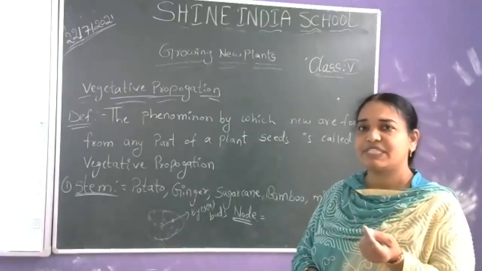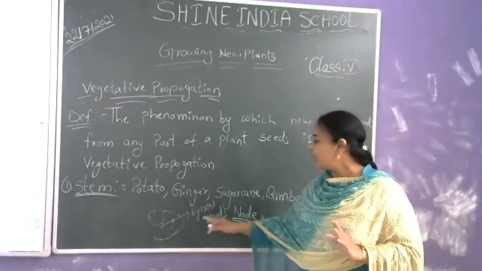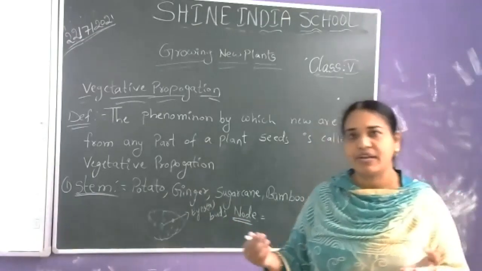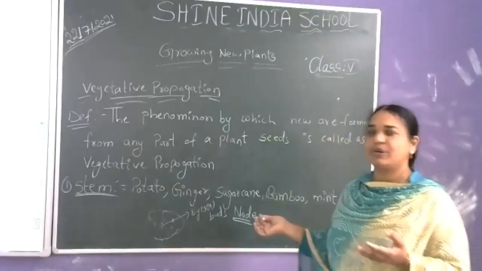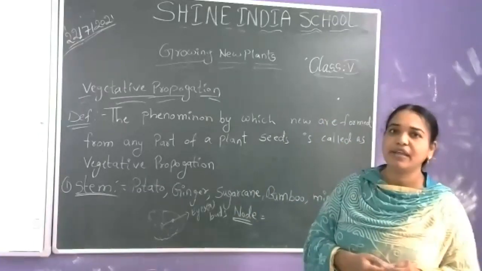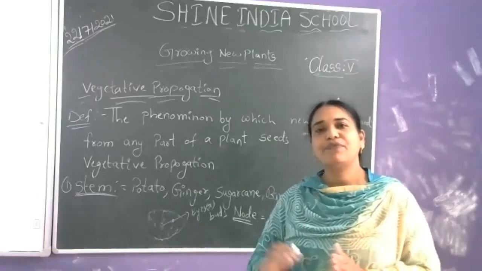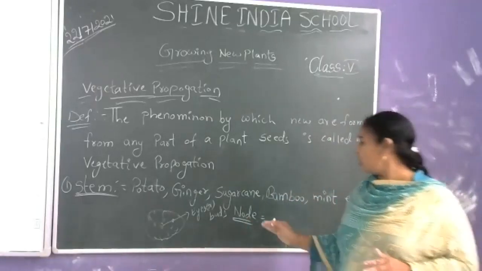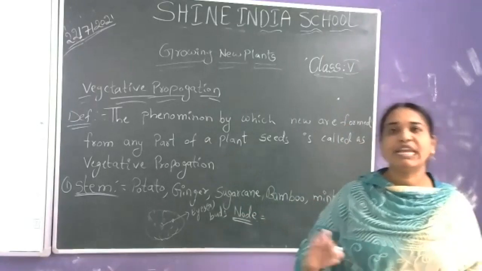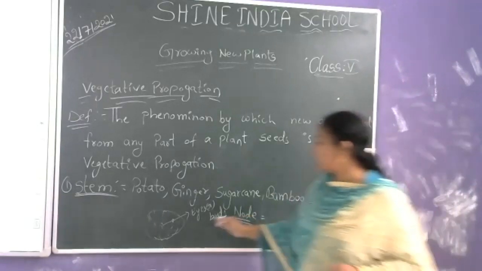The outgrowths which are coming on the potato itself is a stem. If we cut those outgrowths, dry them for some time, and then plant them, they will grow into a new plant. If any leaf, branch or bud comes out from a stem, that part is called a node. So we can say that potato gives rise to new plants from its nodes. The new plant is arising from the stem.